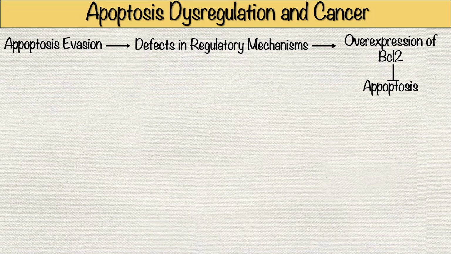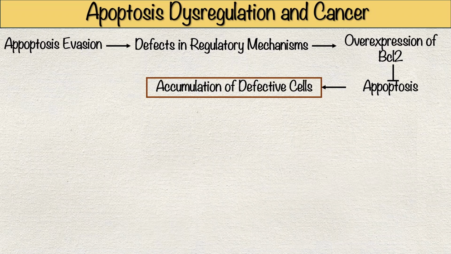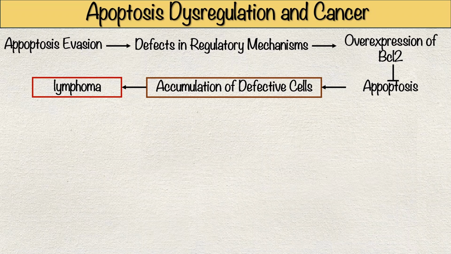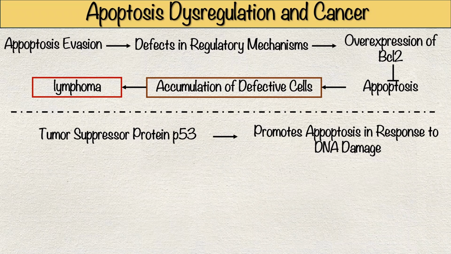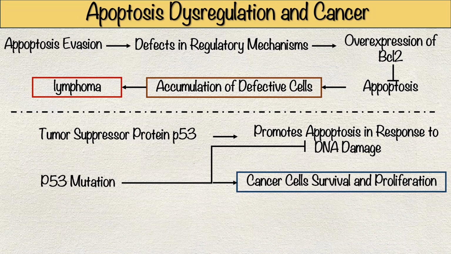This survival advantage promotes their accumulation and leads to lymphoma. Another key factor is the tumor suppressor protein p53, which promotes apoptosis in response to DNA damage. Mutations in the p53 gene, found in about 50% of human cancers, impair this response, enabling cancer cells to survive and proliferate with damaged DNA.